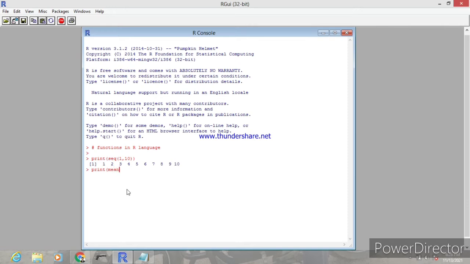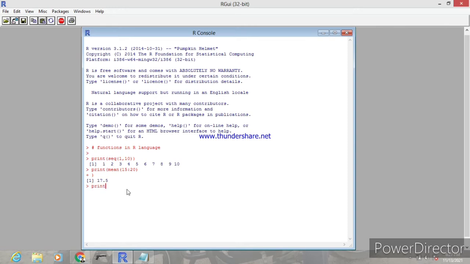Similarly, mean: we are going to print the mean value between 15 to 20. You go for print open brace mean open brace 15 is to 20, two closed braces. Press enter and you get 17.5.